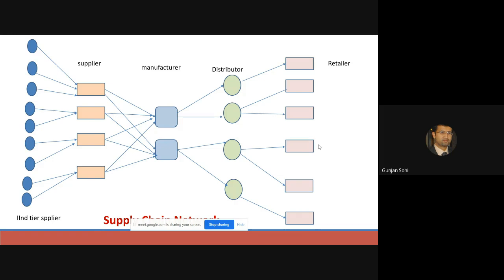So the companies were becoming more specialized. I'll tell you the meaning of specialized. Let's say there is an eatery.